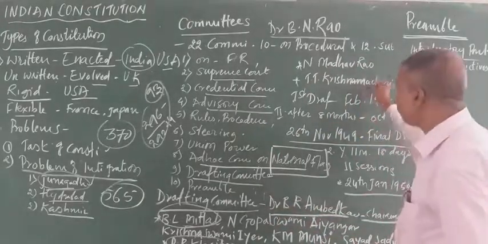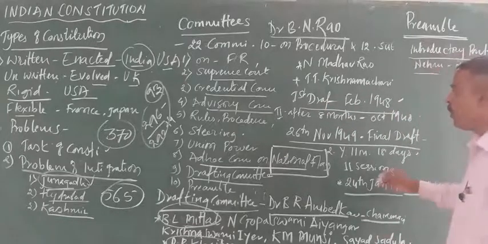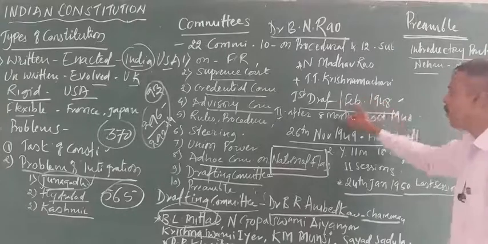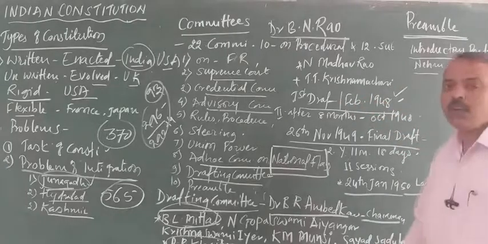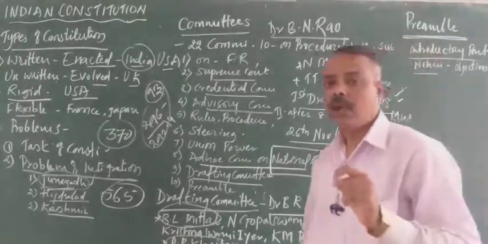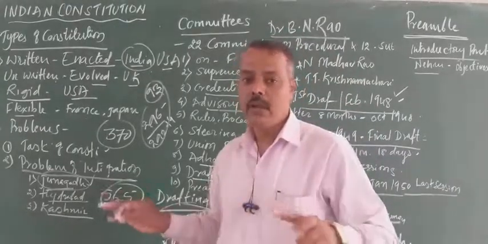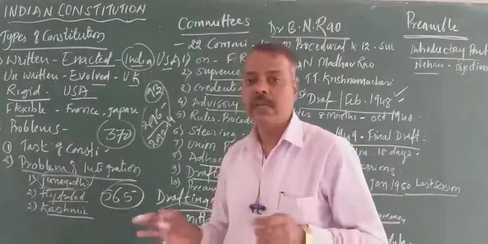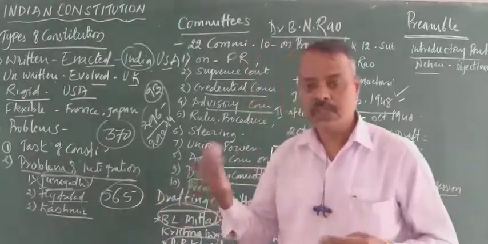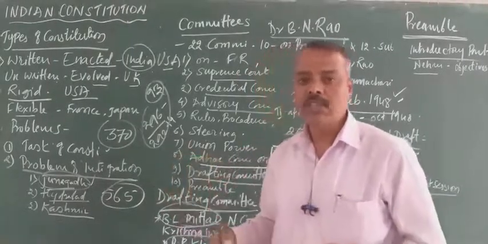So here the first draft of the constitution was prepared and it was published to the public in the month of February 1948. In February 1948, the first draft, the rough draft, was published by the Constituent Assembly, and it was put open for debates, discussions, recommendations and criticisms.